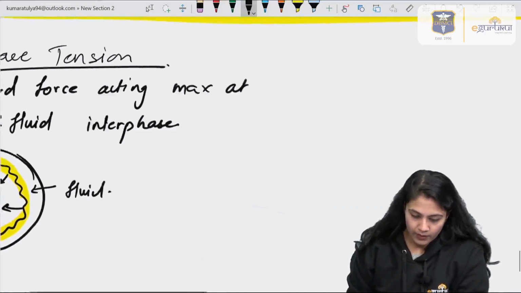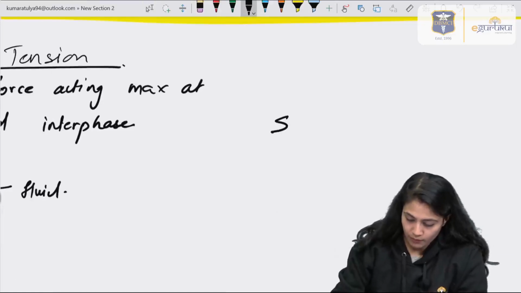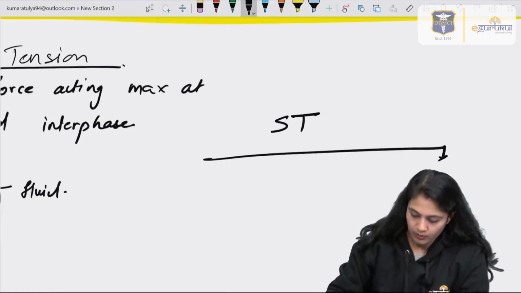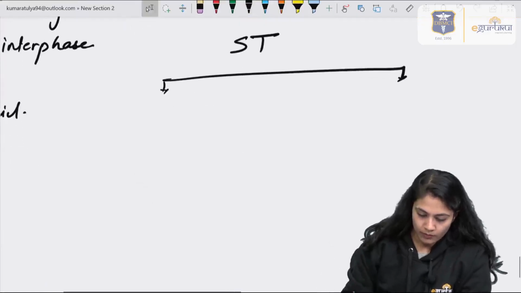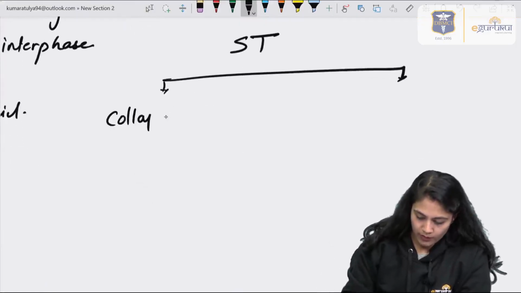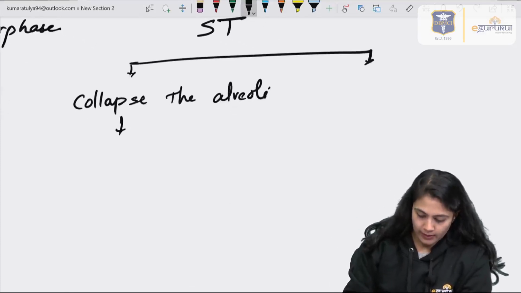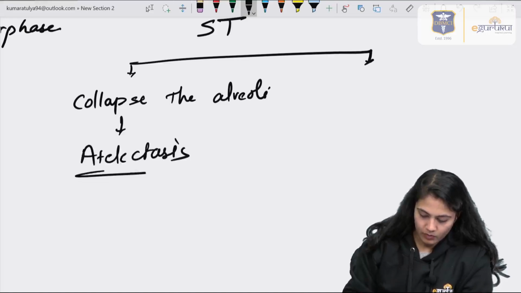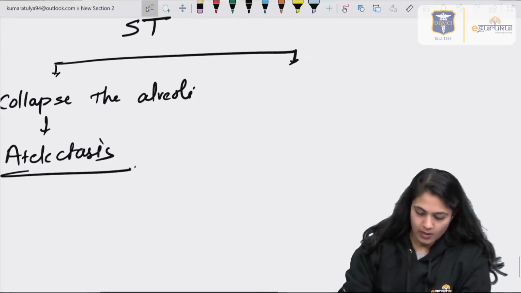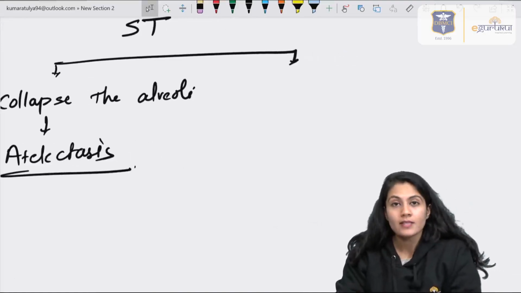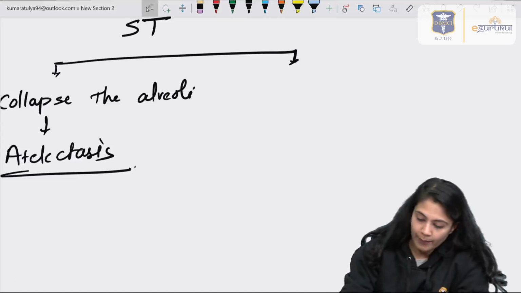Right. So, if there is presence of surface tension, what things can happen? Because of the interface, it will try to collapse the alveoli, which is known as atelectasis, and because of this condition, what will happen?